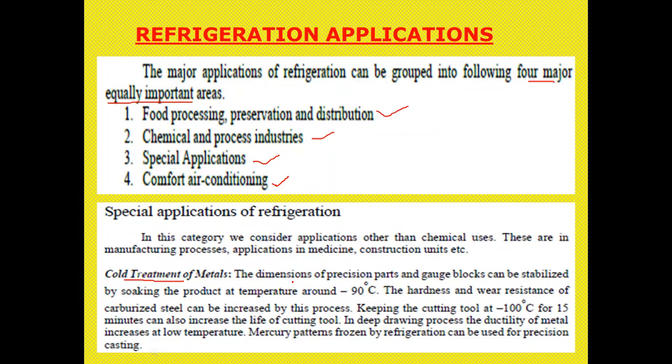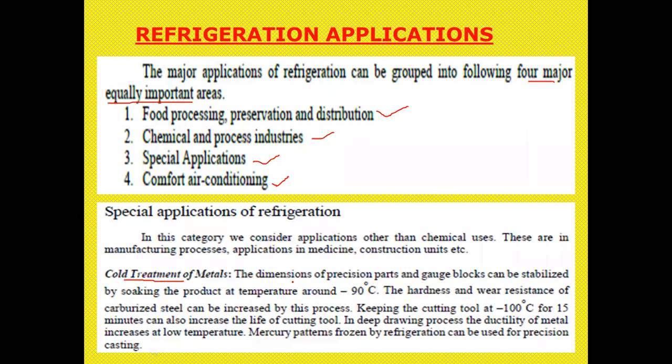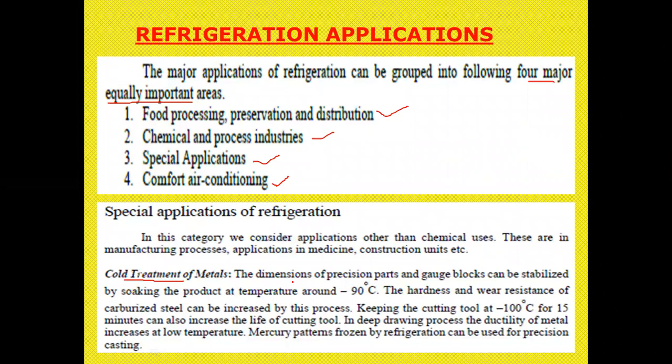Why? Because there you are testing the metals, you are using precision metals. So when the temperature changes, automatically you get some reactions in the metals. So that's why you have to maintain cold treatment for the metals. The dimensions of precision parts and gauge blocks, slip gauge, ring gauge, sine bars, which you can see in your metrology lab, can be stabilized by soaking the product at a temperature of around minus 90 degrees centigrade, right?